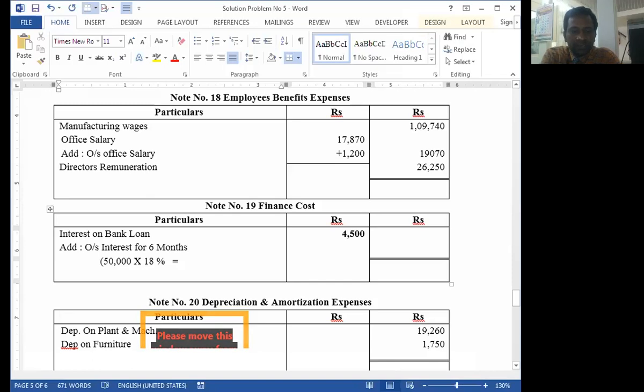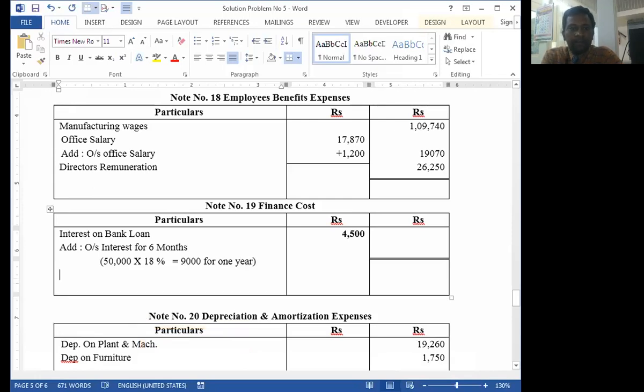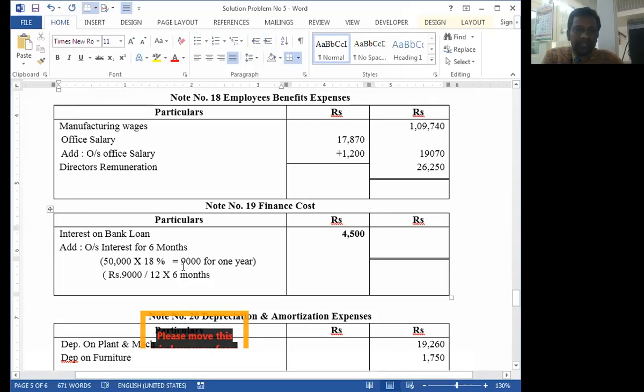So it is 9,000 for 1 year. 9,000 divided by 12 multiplied by 6 months. So 9,000 is given for 12 months, and we need to calculate outstanding for 6 months.